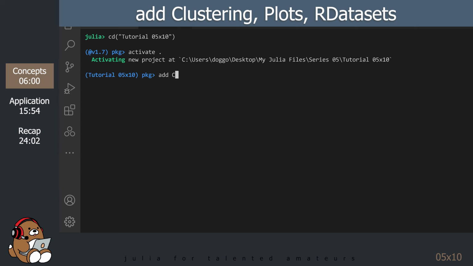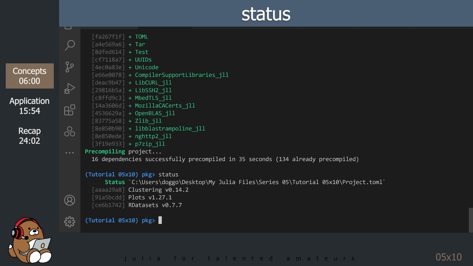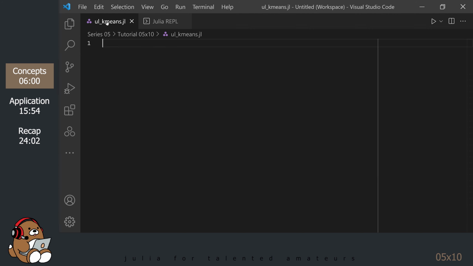Add the following packages: Clustering, Plots, and RDatasets. Type in status to confirm the version numbers. Exit the package REPL by hitting backspace. Okay, let's get started.